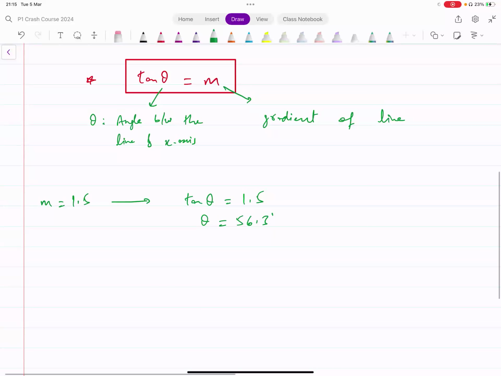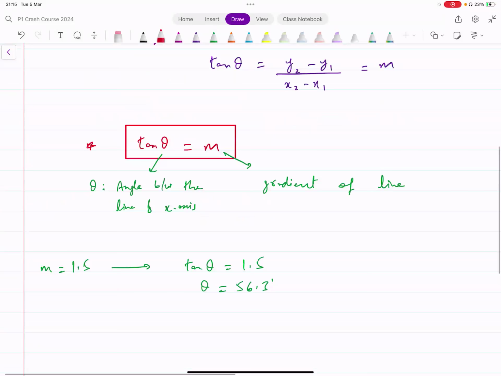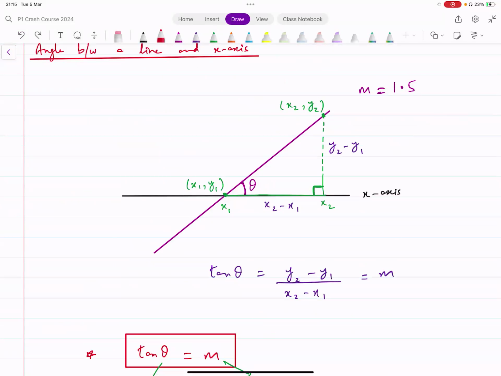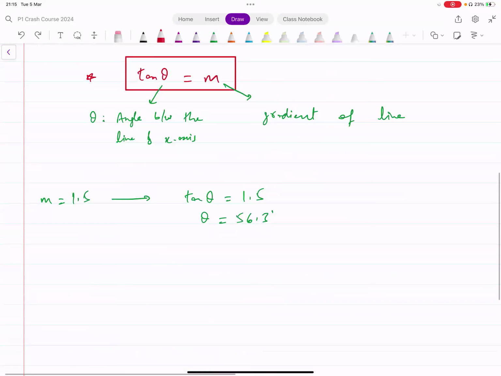So that's the formula that we have then. Tan theta equals m. You can now remember this formula. It's not given in the formula sheet. You need to memorize this. This is the logic of it. This is the background of this. But once we understand that background, now we can just memorize this formula. Tan theta equals m, where theta is the angle between the line and the x-axis, and m is the gradient of that line. If we know the gradient of a line, we can find the angle between that line and x-axis just like this. Using this formula, put that gradient in place of m and find the value of theta.